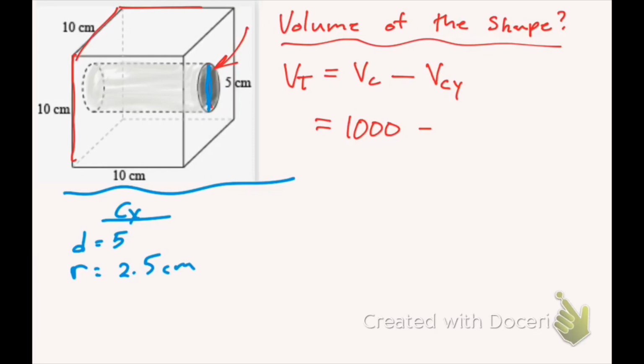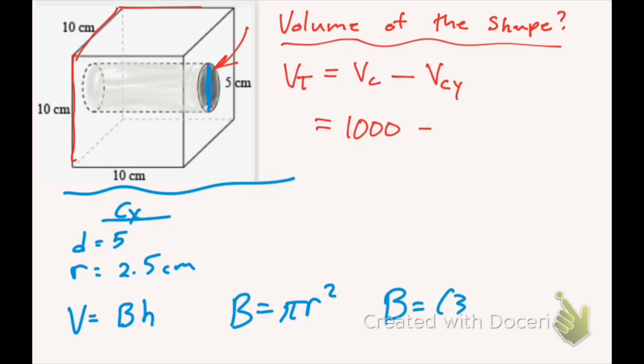So to calculate the volume of my cylinder, I'm going to calculate the area of the base and multiply it by the height. Well, the area of the base is a circle, so it's going to be pi times radius squared. So the area of the base is going to be equal to 3.14 times 2.5 squared.